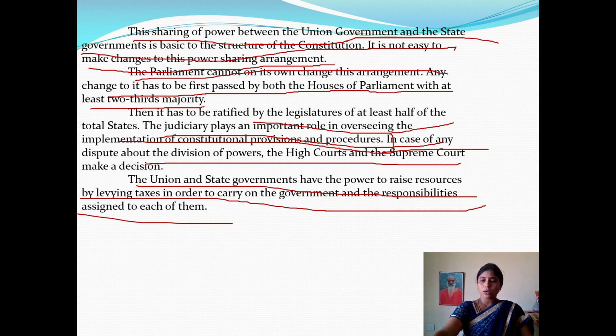The union and state governments are given their own power to raise sources of revenue, because our present government needs money. Almost each and every family, even our state governments and central government, are under financial crisis now, so we need a certain amount. So different revenue sources will be identified by our present government, and they are following their own sources to get revenue.